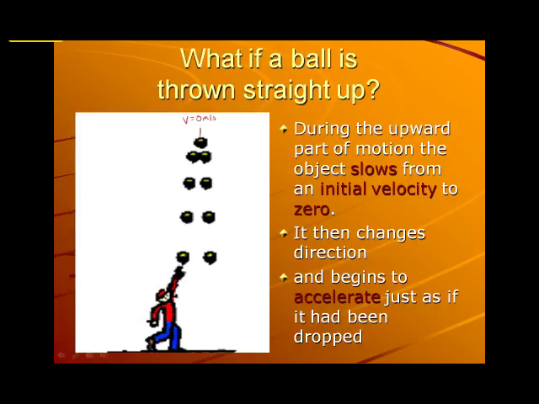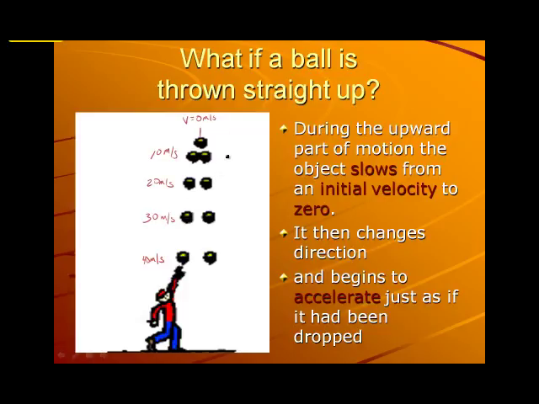So let's say that we are Superman and we throw the ball into the air with 40 meters per second initial velocity. And each one of these pictures represents a second in time. So if I throw this into the air at 40 meters per second, at the end of the first second it's going 30 meters per second. At the end of the second second it's going 20 meters per second. So it's slowing down by the same rate that it was speeding up if we just dropped it. At the end of the next second, 10 meters per second, and then 0. Then it's going to begin to fall.